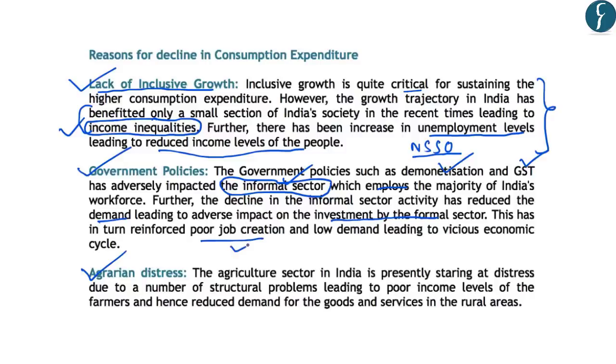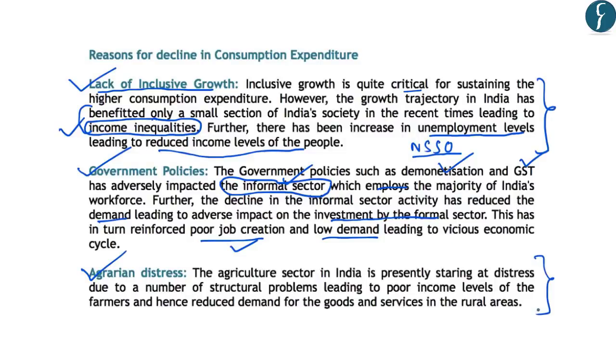And as there is poor job creation, there are low income levels of the people, and this is leading to low demand. And all this has led to a vicious economic cycle, which means that all these factors are reinforcing themselves and cumulatively they are leading to a decline in the consumption expenditure.